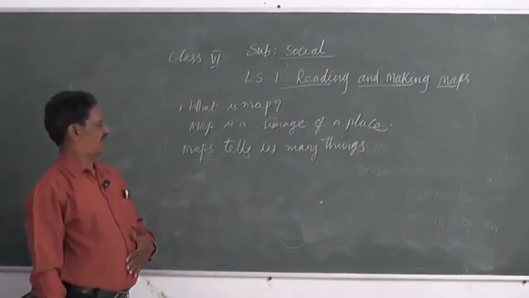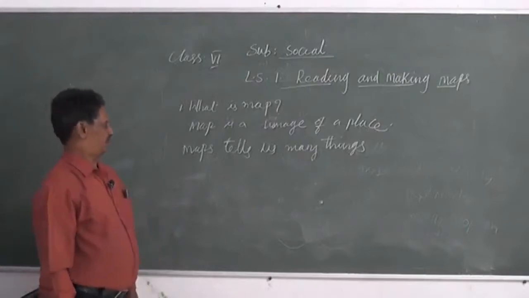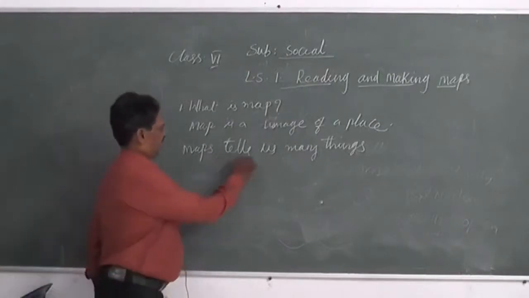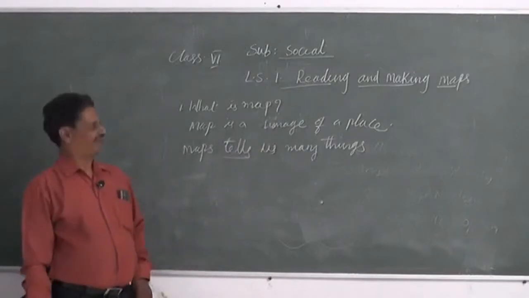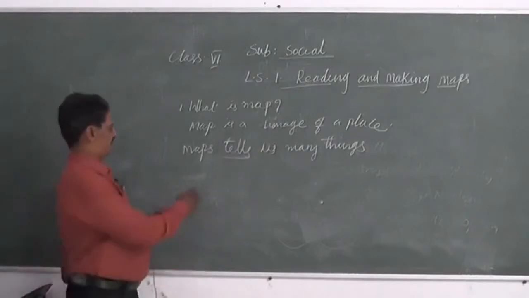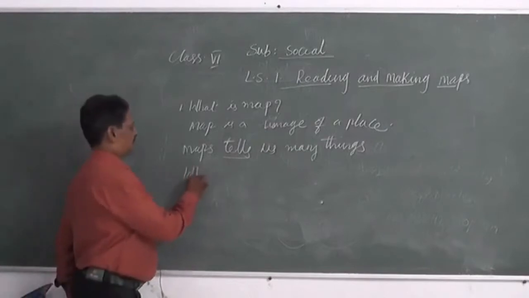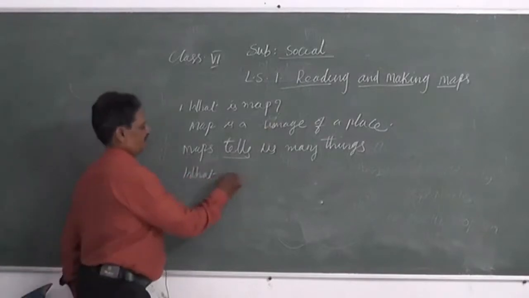So a map tells us many things. So when we are learning about reading maps, what are the components of maps?